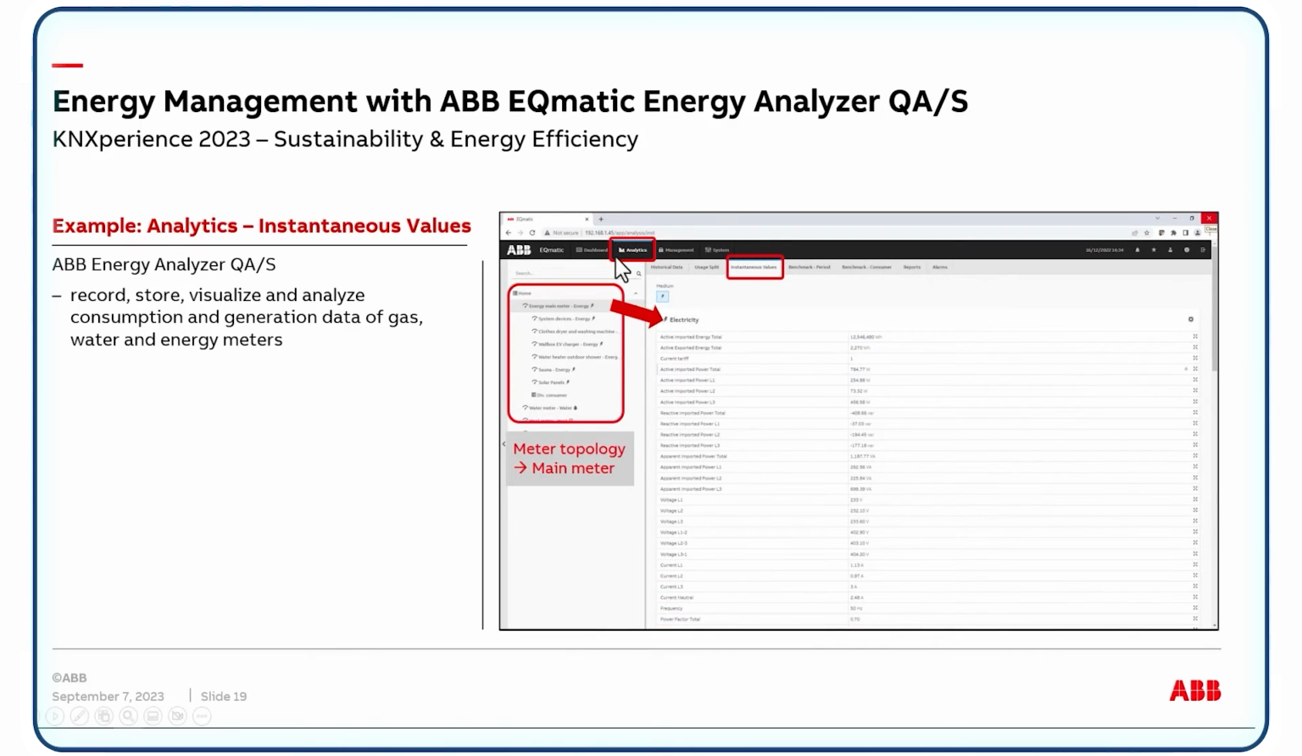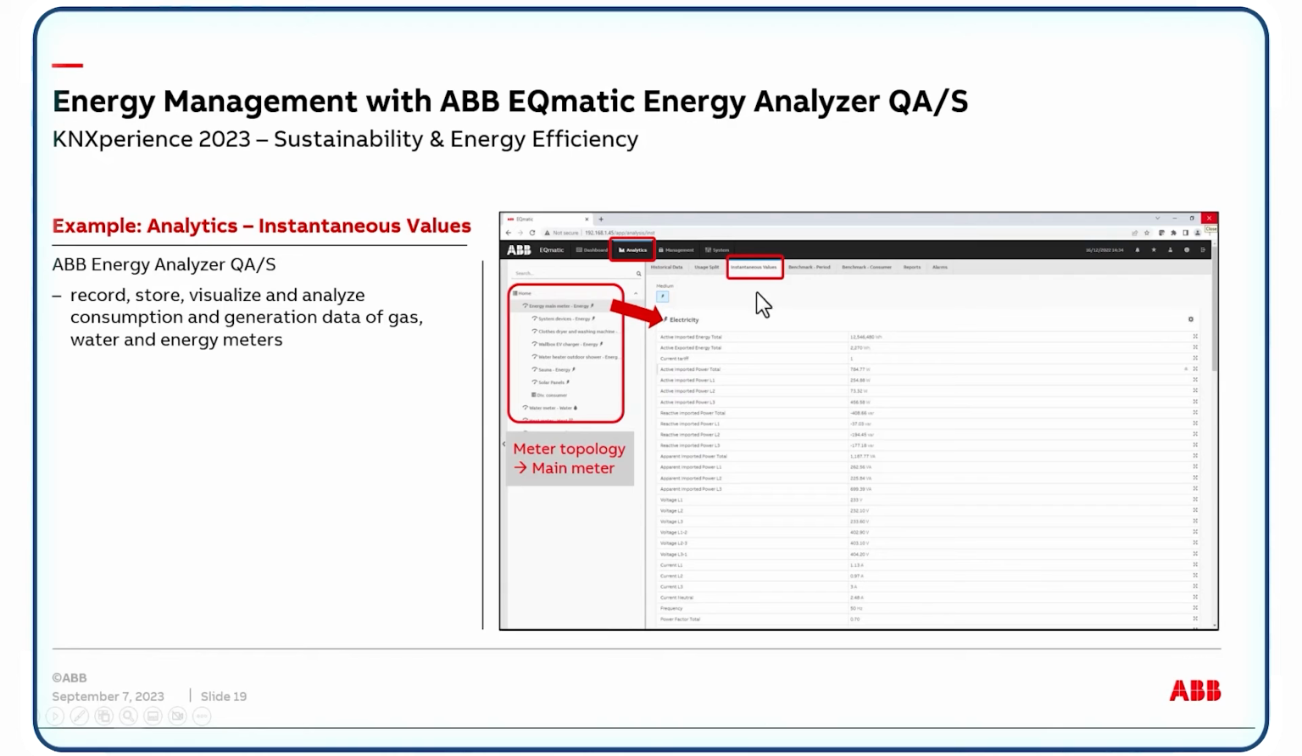On the next menu, we are in a so-called analytics menu. On the left side we have the topology of our meters. This is done by the system administrator. When he configures the energy analyzer, he creates the typical topology, like we know it in the ETS from our building view: a main meter, then sub meters or intermediate meters for electrical energy, water meter and gas meter.